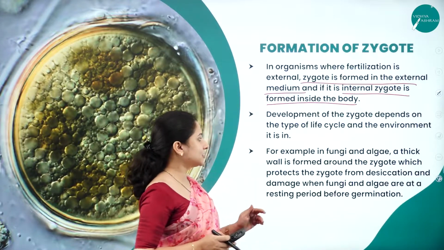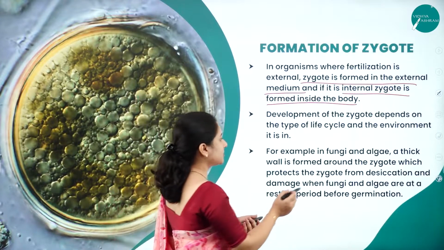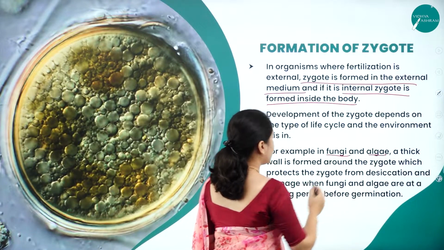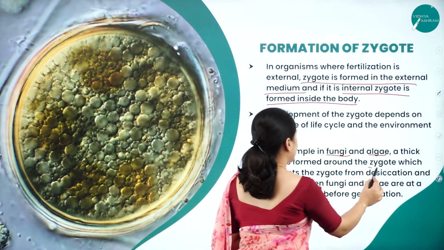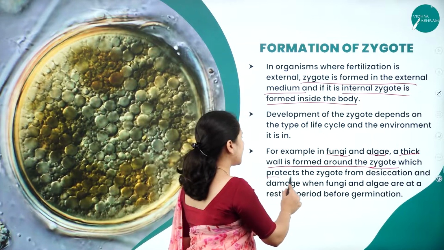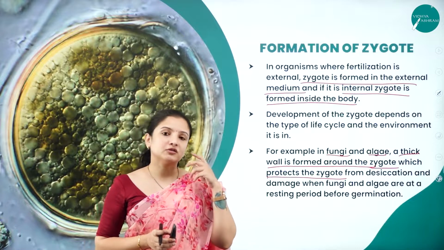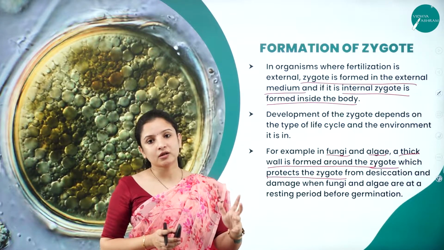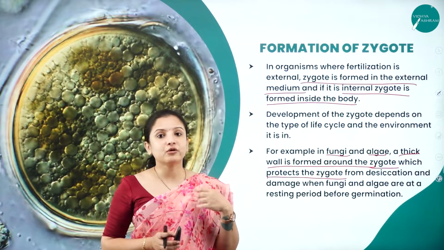So in organisms which have external fertilization, such as the fungi and the algae, a thick wall gets formed around the zygote. This thick wall is the one that actually protects the zygote from desiccation. Say for example, because of some reason the water level in the water body drastically reduced or the water body dried up.